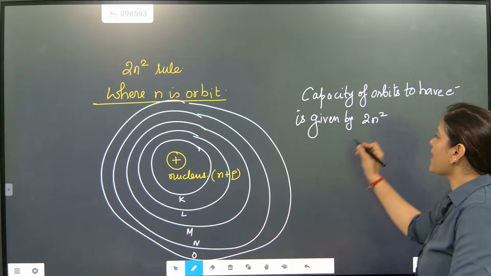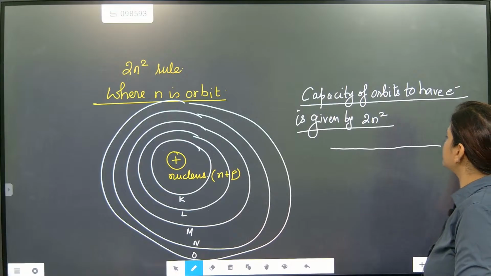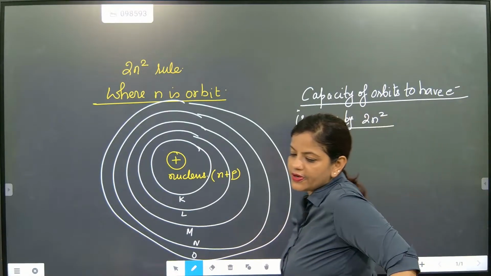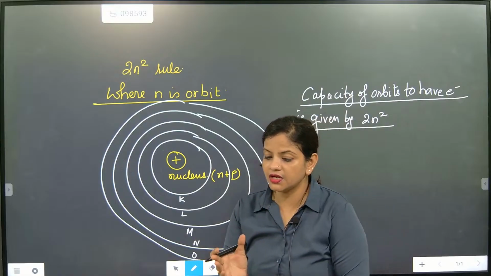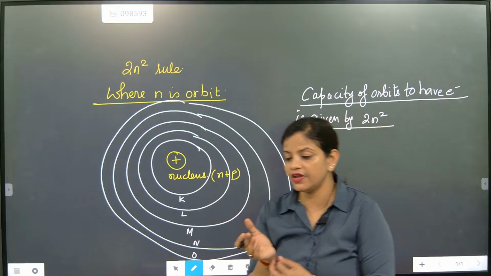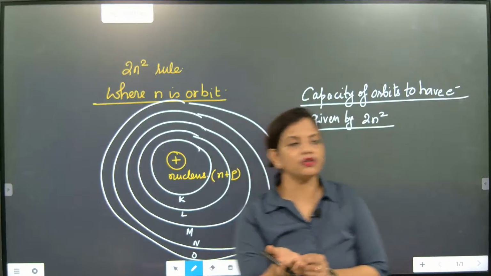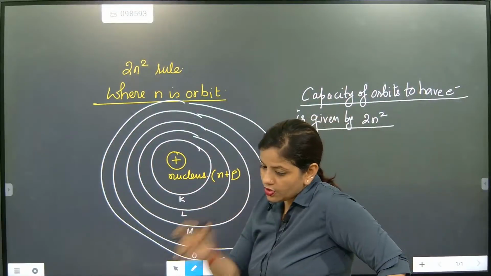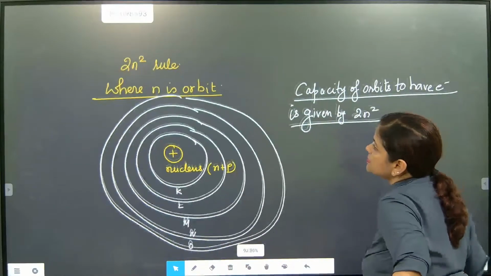Note down, the capacity of an orbit to have electrons is given by 2n square. Remember one thing, children: these things are very, very important. Other subjects are okay, but the most important thing is that these things are strong in you. Then not only the chapter, you need to solve many questions.